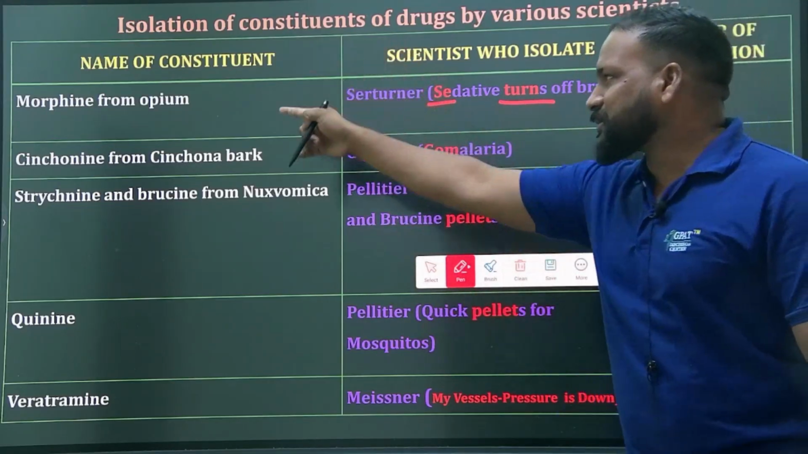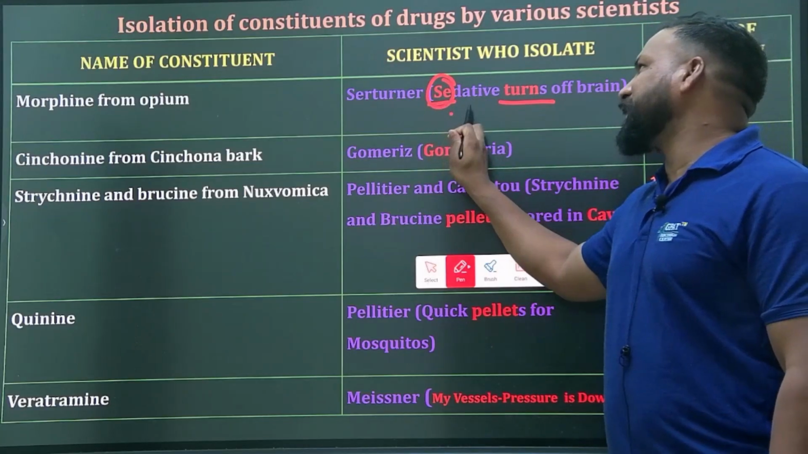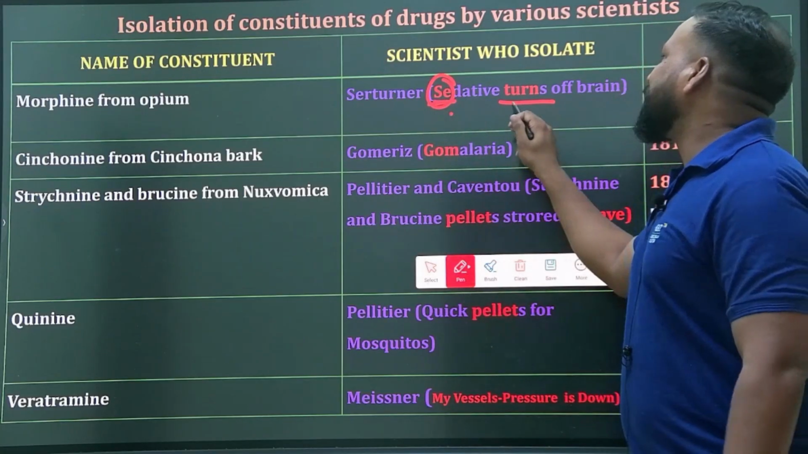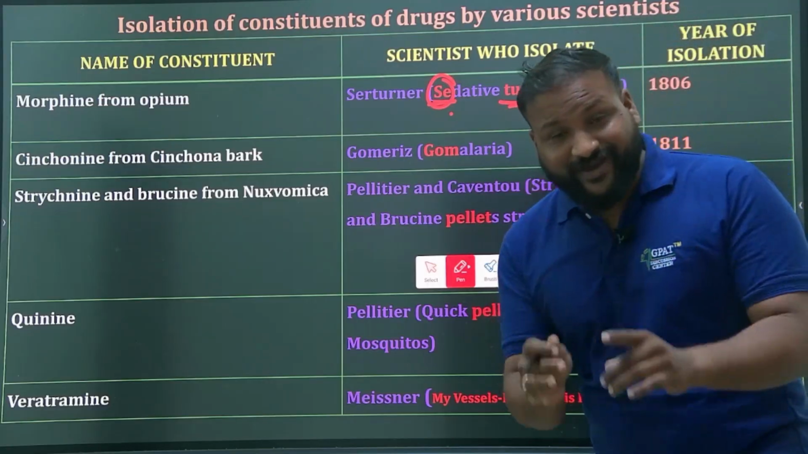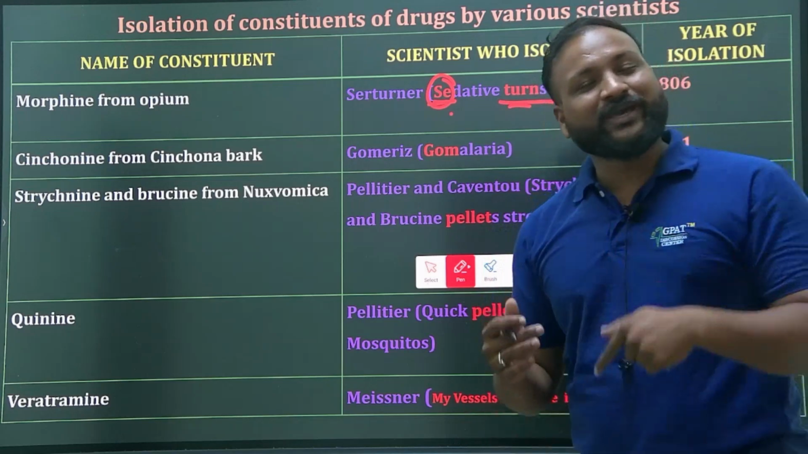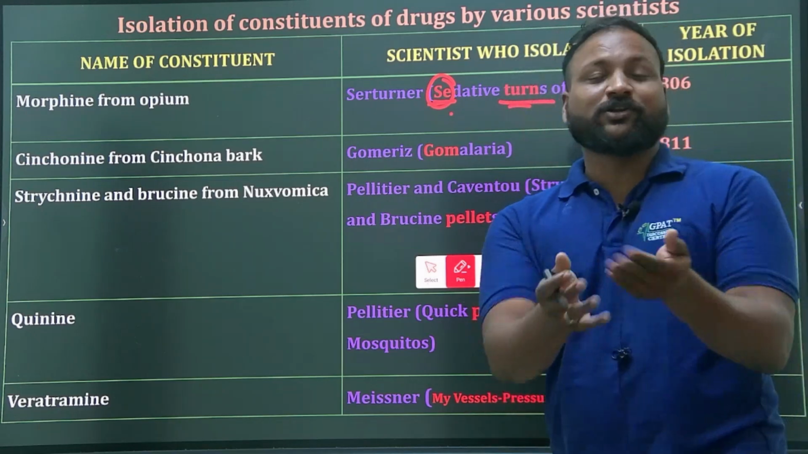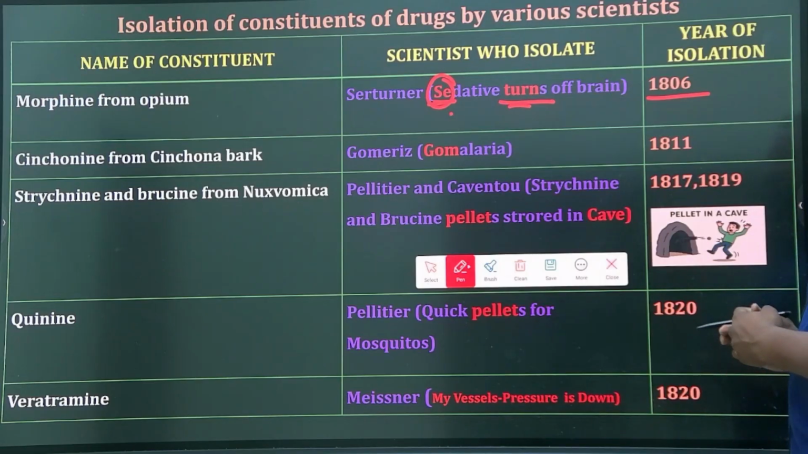Turner. It is a sedative; it turns off the brain. From that you can remember SC stands for sedative, the first letter, and turn, Turner. If you like it, you can remember. Otherwise, if you have a better shortcut or a better trick, please comment. We accept all your knowledge, because we are all pharmacists. So in the year 1806, they isolated it. Clear?